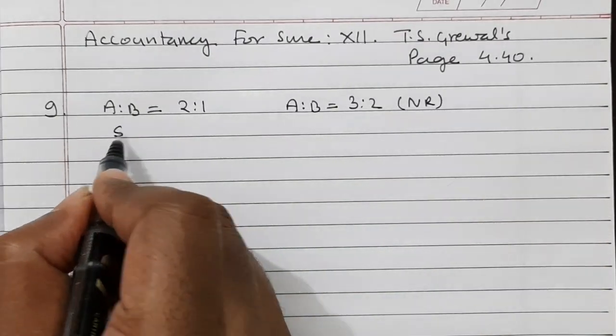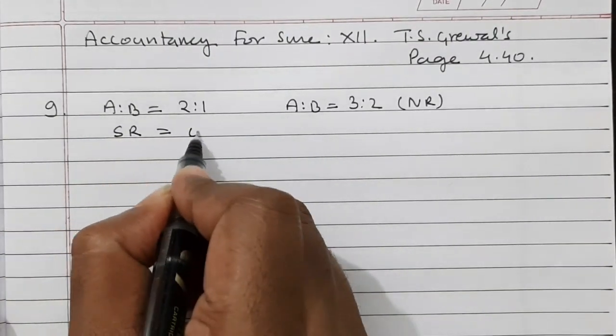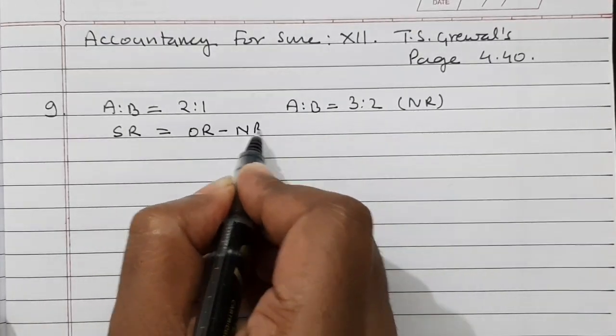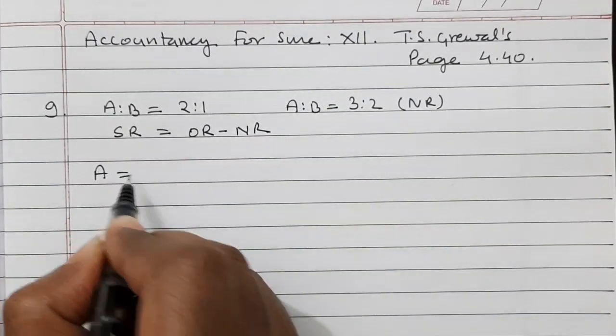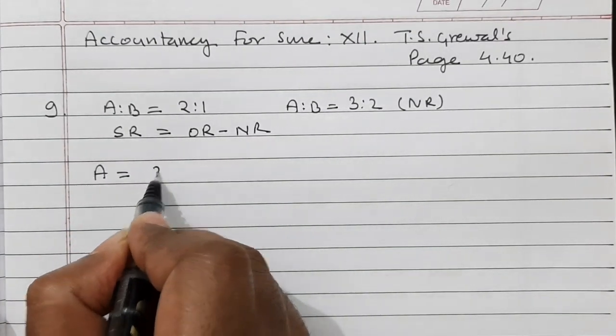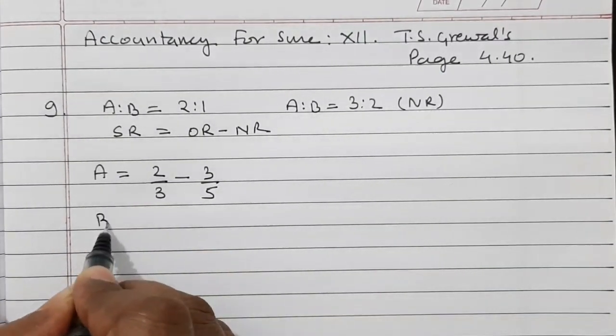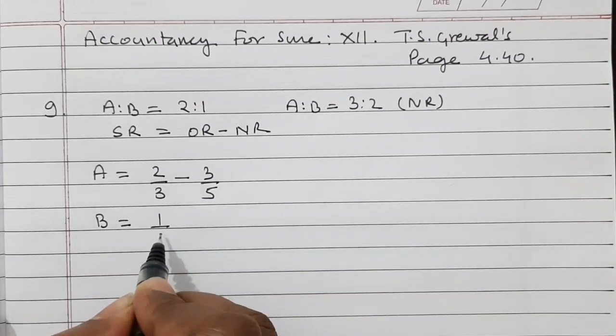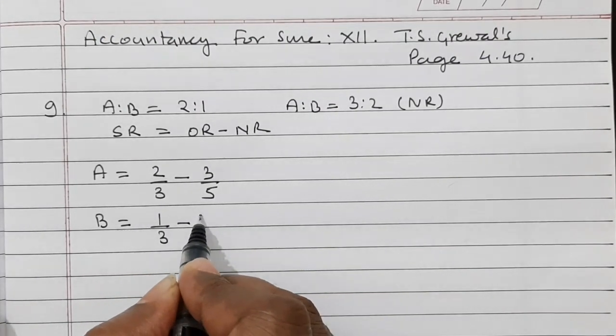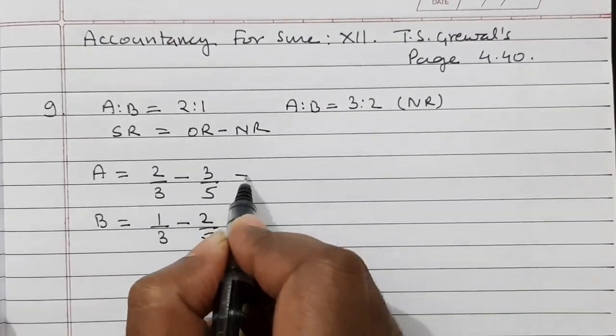So we will calculate sacrificing ratio, which is equal to old ratio minus new ratio. Therefore for A's old ratio is 2 by 3 and new ratio is 3 by 5. And for B, old ratio is 1 by 3 and new ratio is 2 by 5.